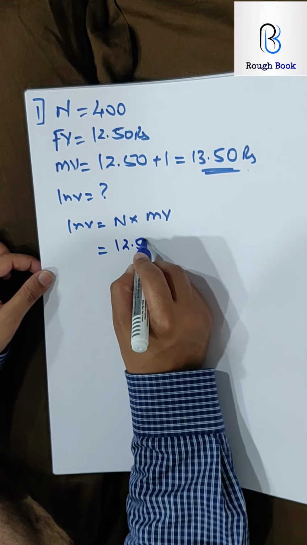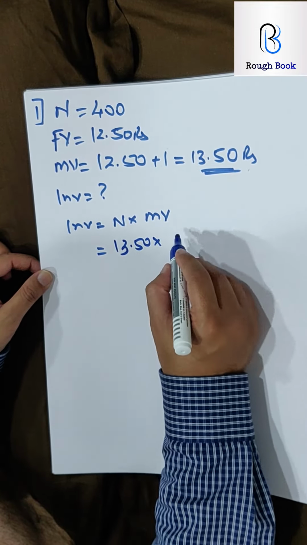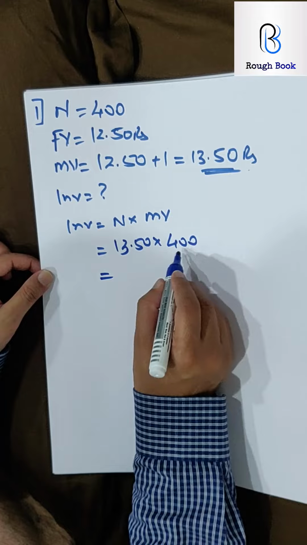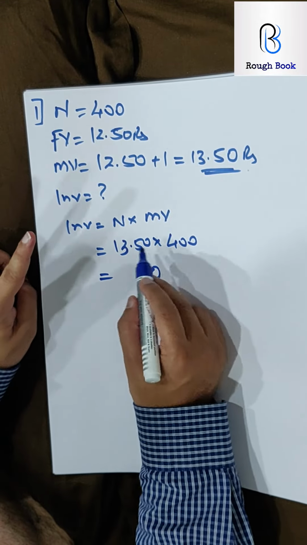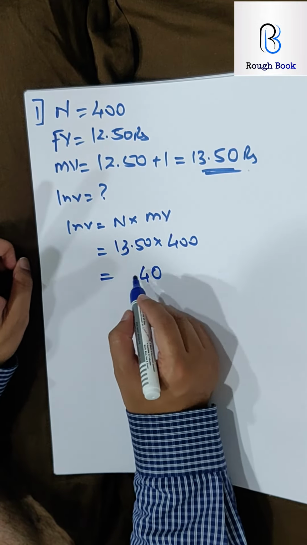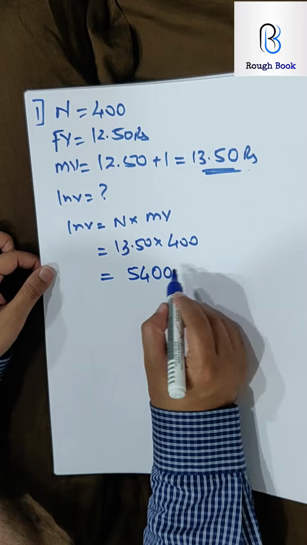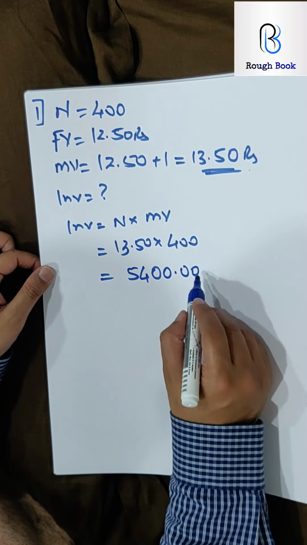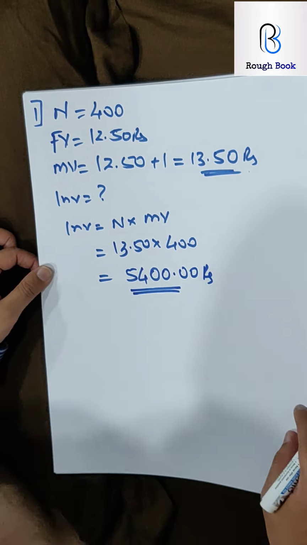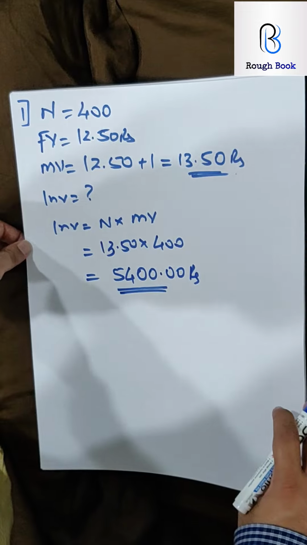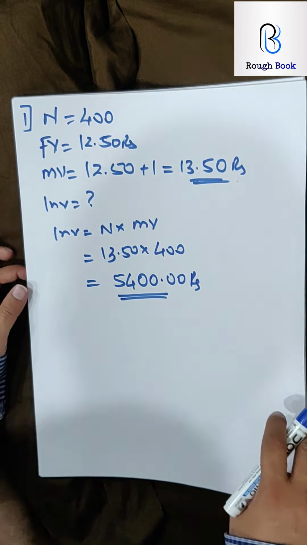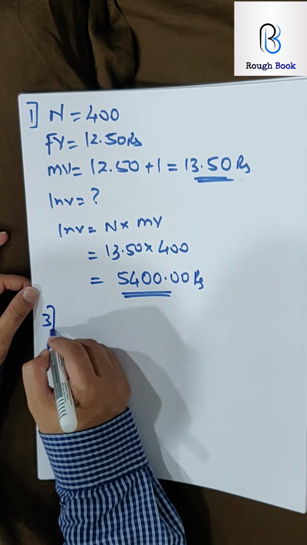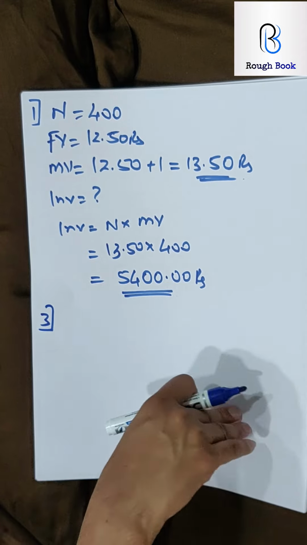So 13.50 multiplied by 400. 4 5s are 20, 12, 13, 14, 4 1s are 4 and 1, 5. Then 1 zero and 2 more zeros and 2 decimals. So my answer should be 5,400 rupees. Are you with me till here? Easy? Let's go with the next one, sum number 3. Read carefully and try it. Pause the video, come on.